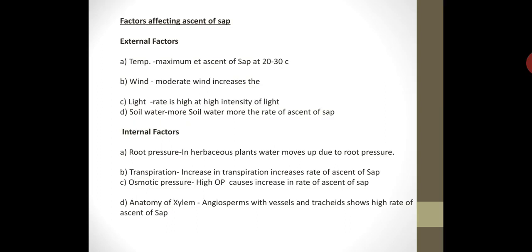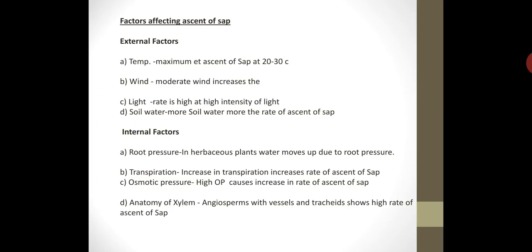First, temperature. Increase or decrease in temperature affects the ascent of sap. For example, if we increase the temperature between 20 to 30 degrees centigrade, then it is observed that there is a continuous increase in the rate of ascent of sap.